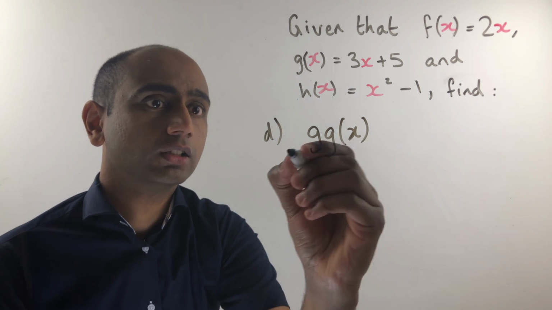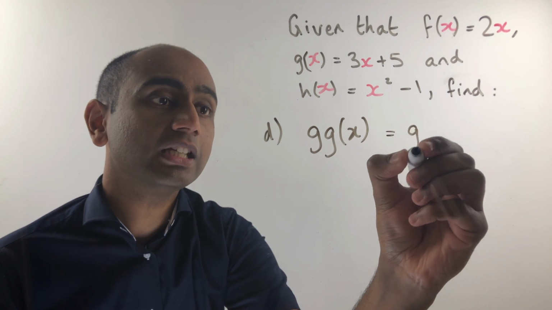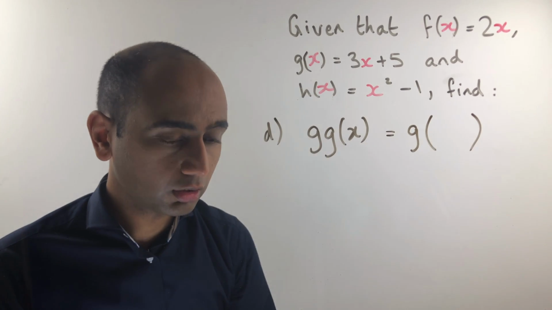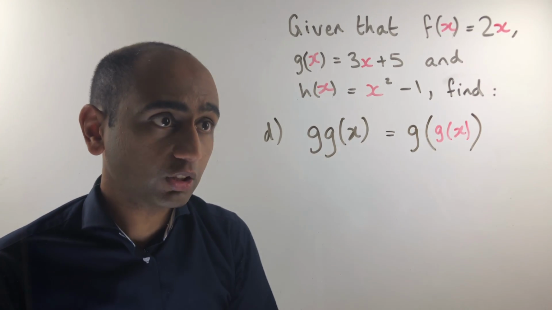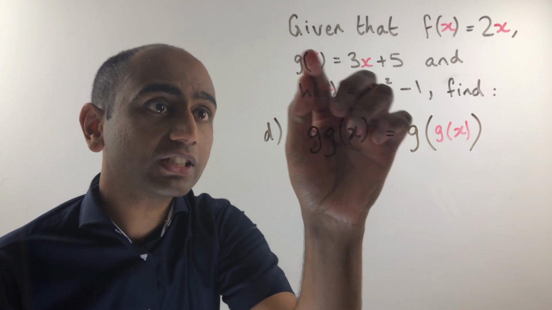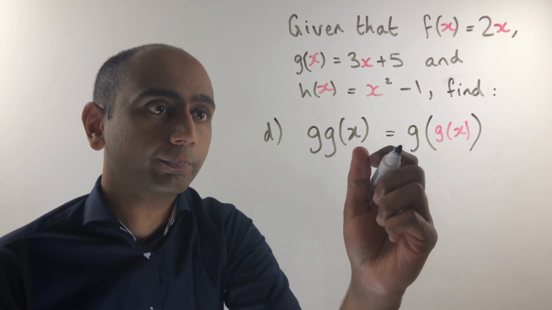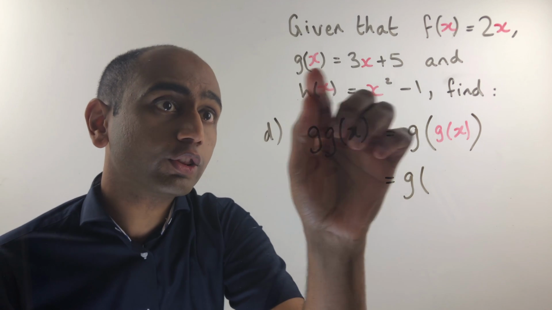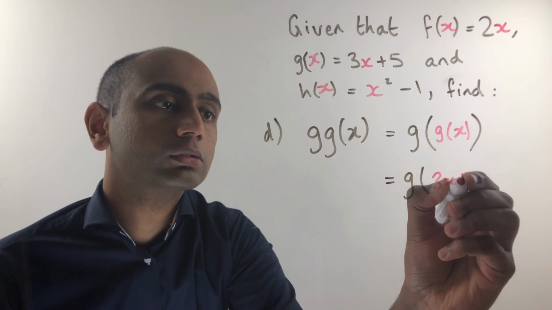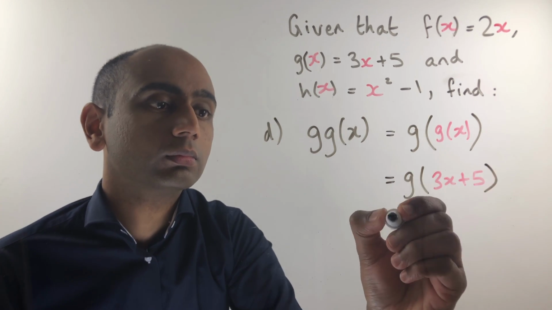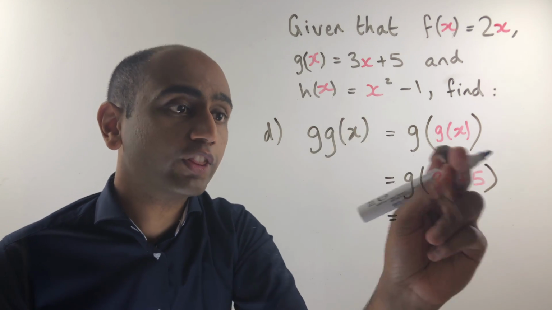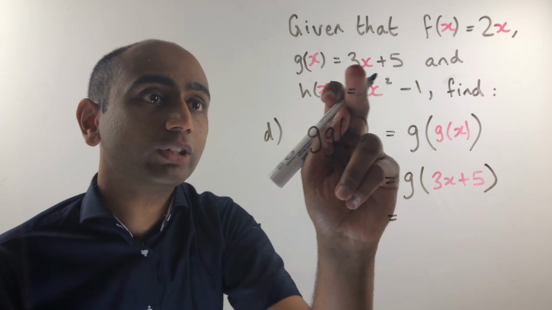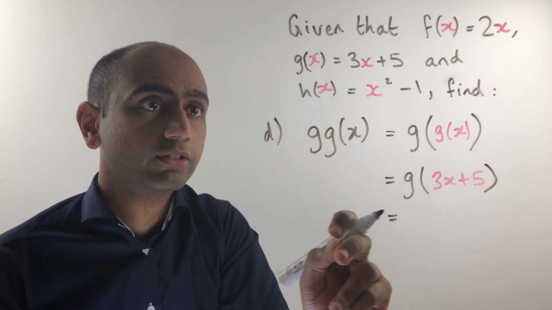Here's the answer. Gg of x is simply g of g of x. So we're going to input the whole of g of x into the function g. So that gives us g of 3x plus 5. Now, g of this input is just going to be 3 lots of this input plus 5.